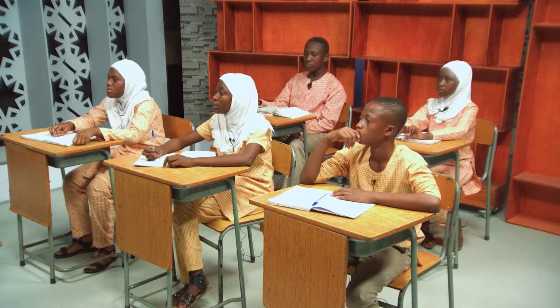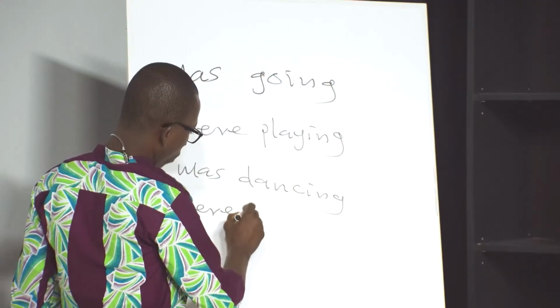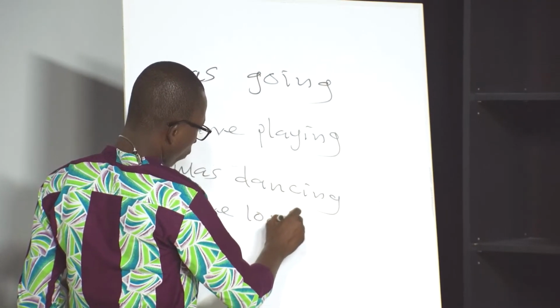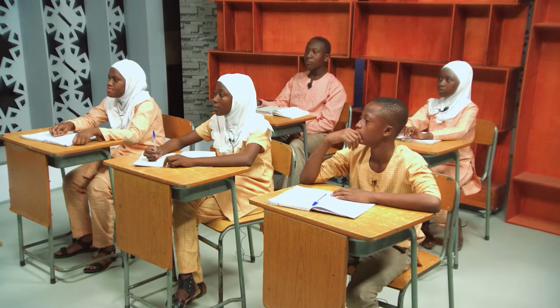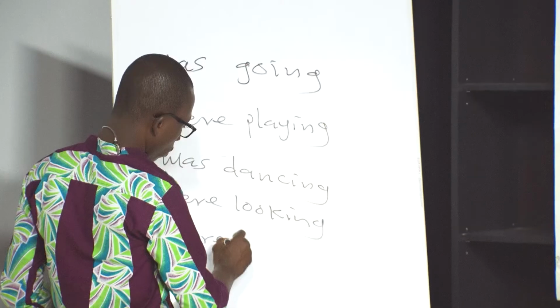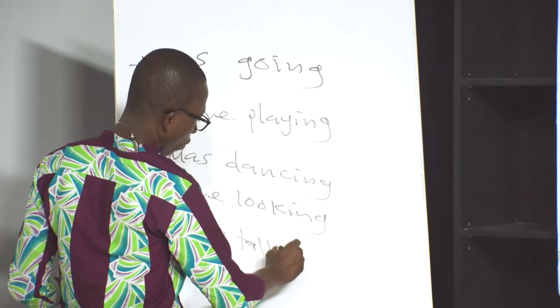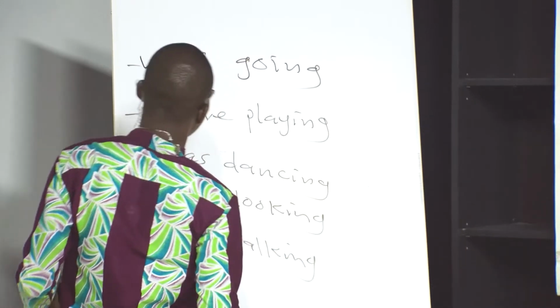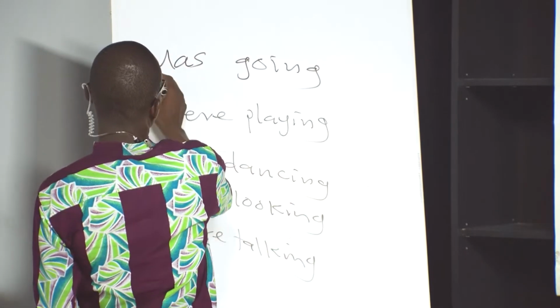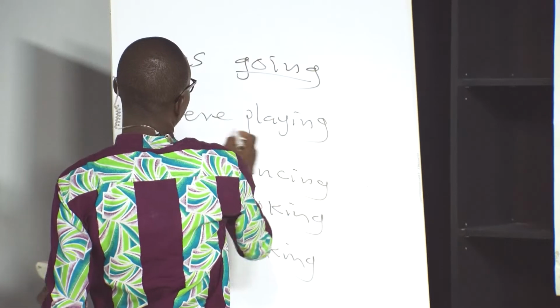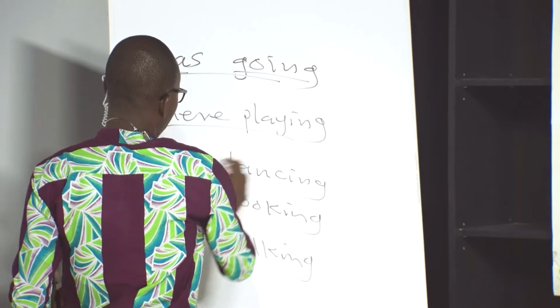We were looking. And then Nazir. We were talking. Good. So all these are in the past progressive. This is past and this is the progressive. So we say past progressive, all these.